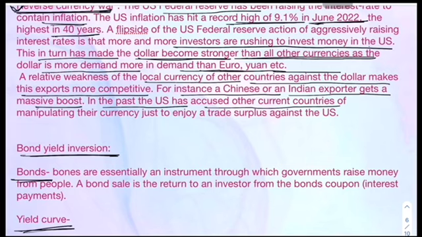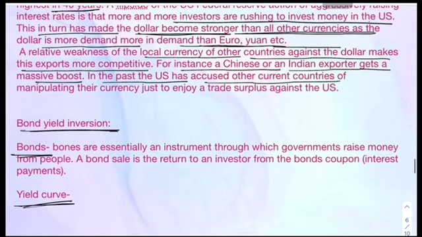It will become competitive and cheaper for exports, but imports for India will be costlier. Suppose India has to import something from outside, it will have to bear a lot of extra cost, because the value of the Indian currency has decreased considerably.